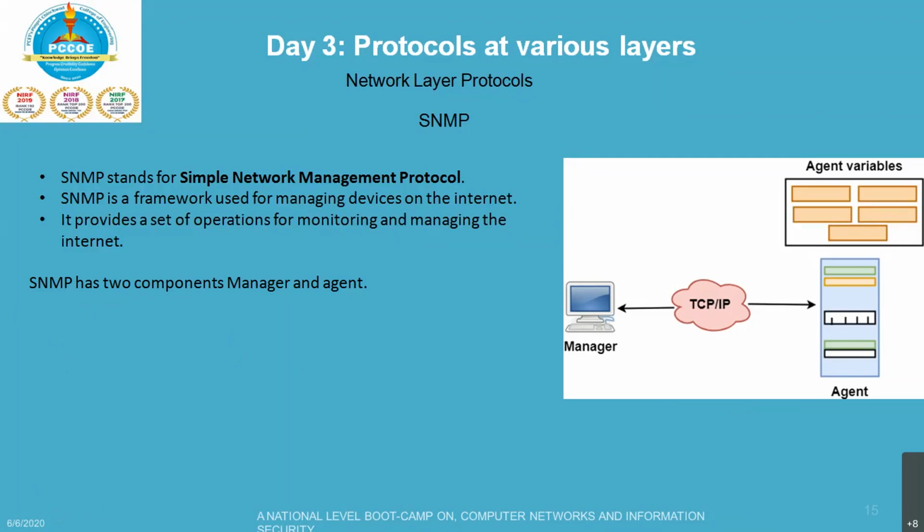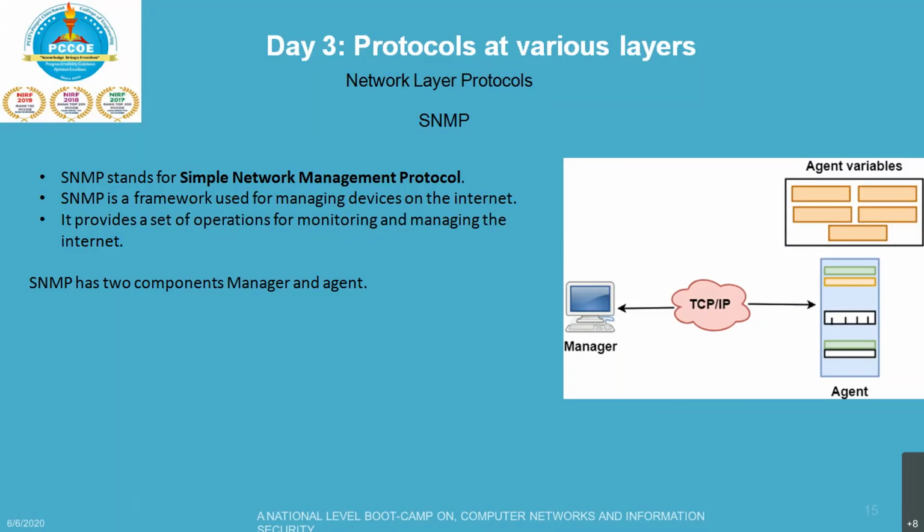For example, a router can store the appropriate variables such as the number of packets received and forwarded, while the manager can compare these variables to determine whether the router is congested or not. So you can set that a particular router should be able to send only this many packets at any instance of time. All these things can be done.